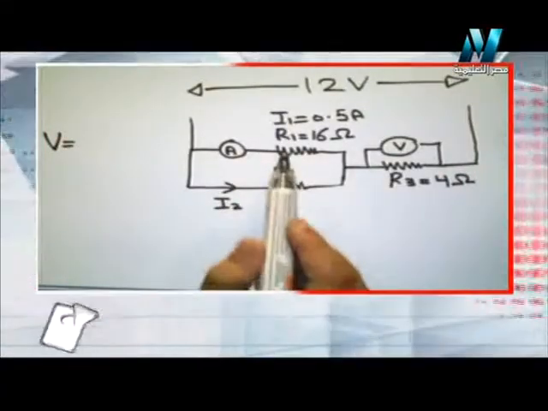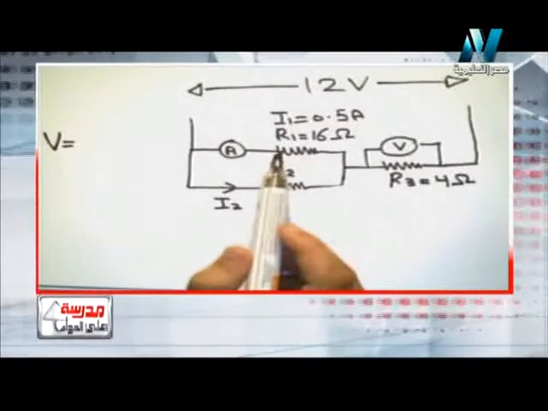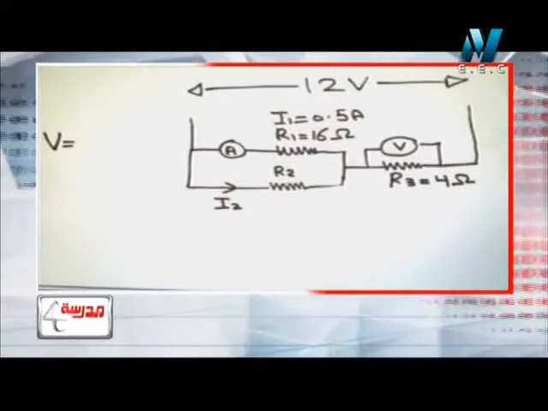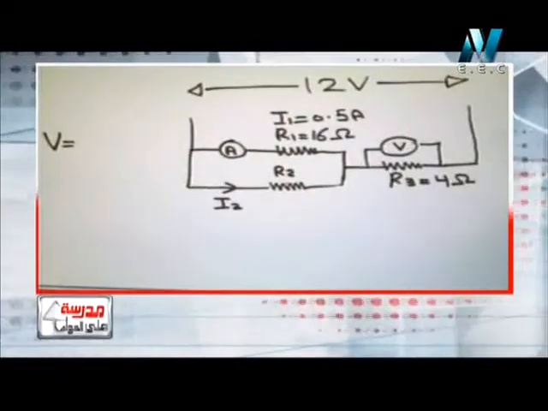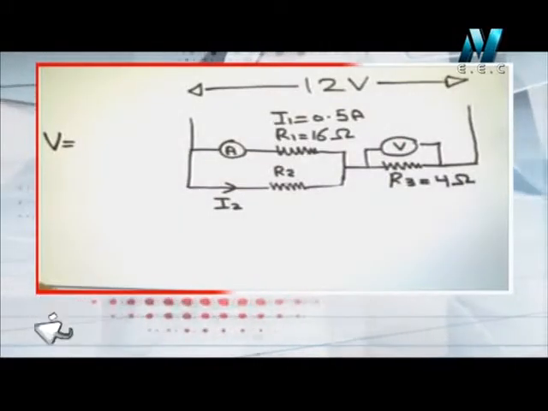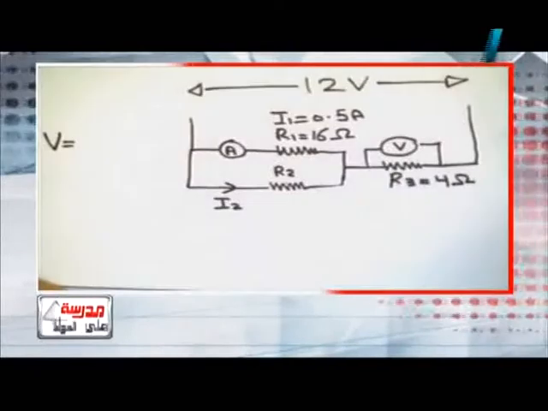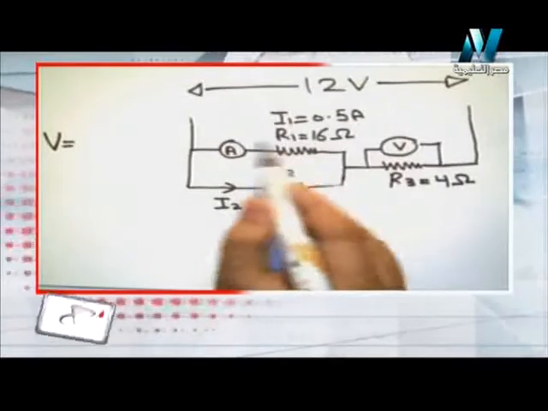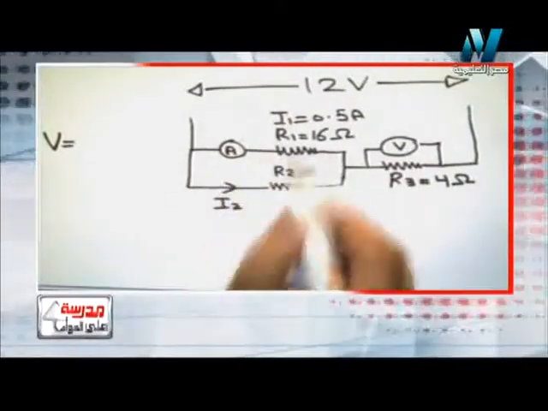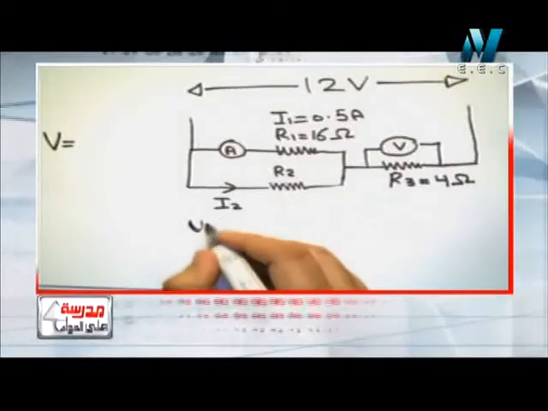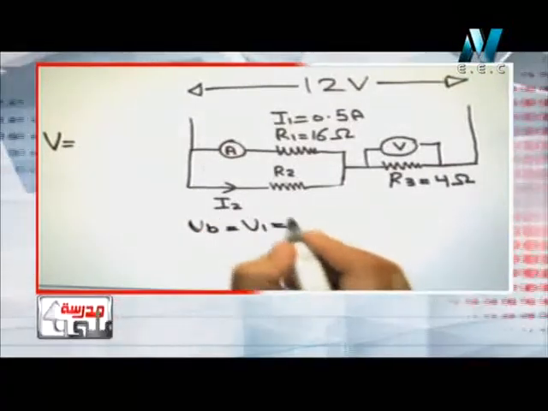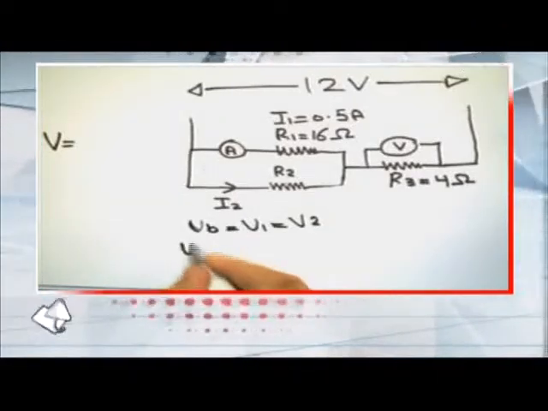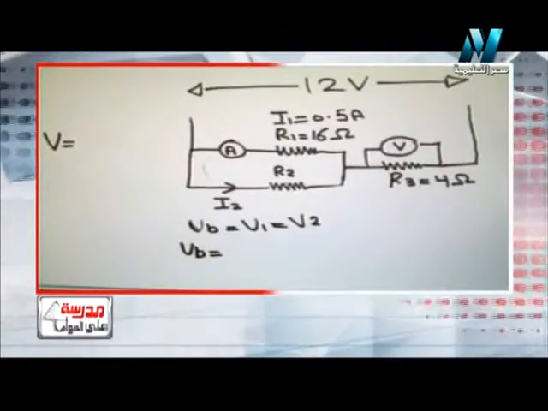R1 and R2 are connected in parallel, and we know that the voltage across R1 and the voltage across R2 are equal because they are connected in parallel. When two or more resistors are connected in parallel, the voltage across them is equal. So V1 must equal V2, which must equal the voltage across the whole box. Let's find V of the box, which is V1 or V2.